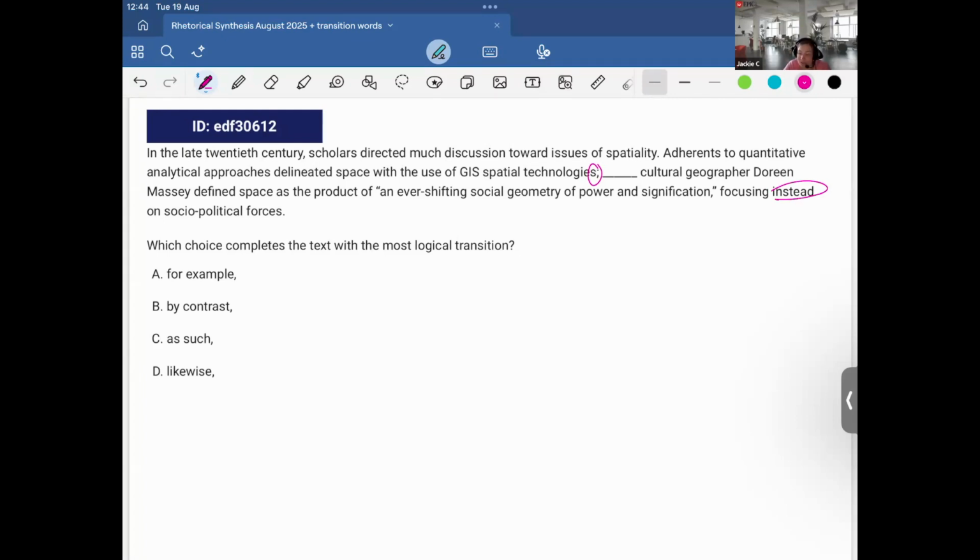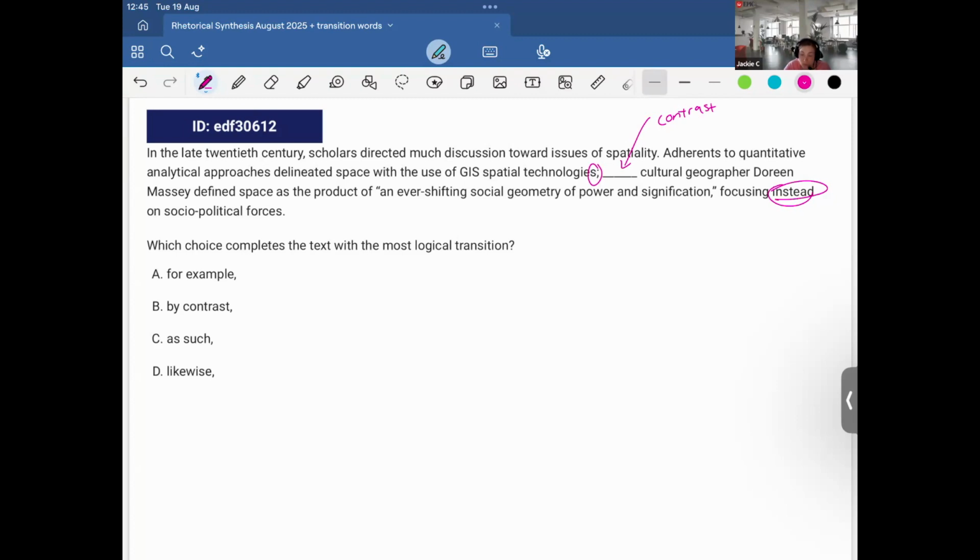So I can definitely see that Doreen has a totally different approach. She instead focused on socio-political forces. So there is a contrast occurring here, which is interesting to note.